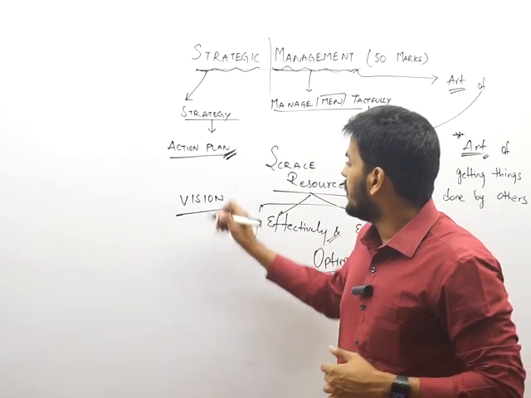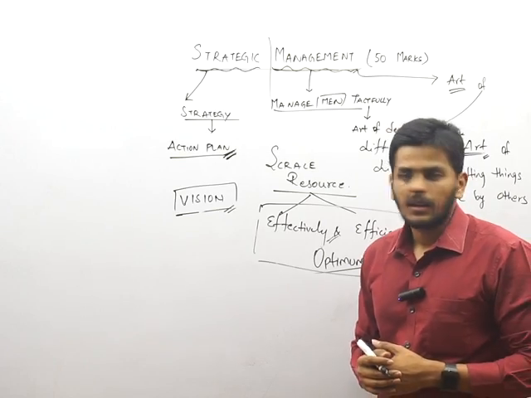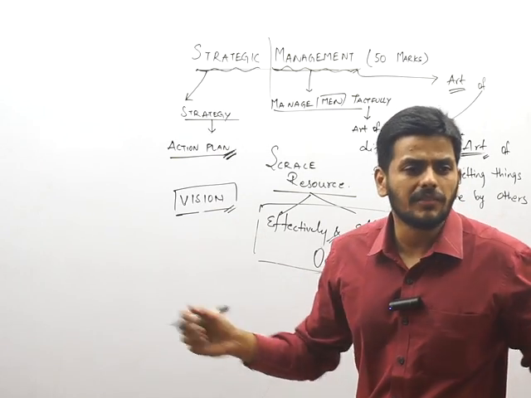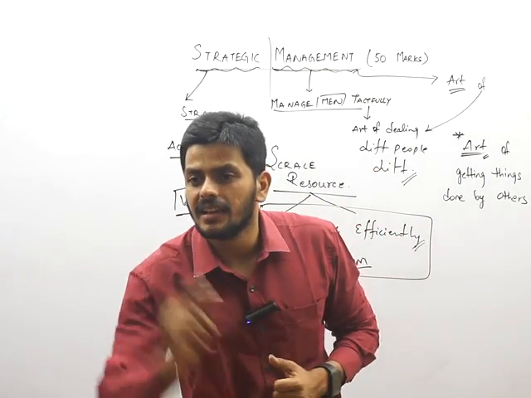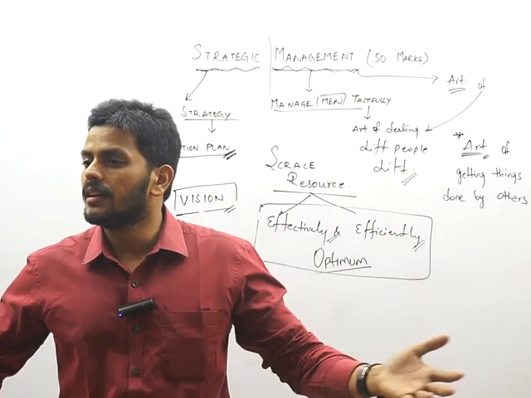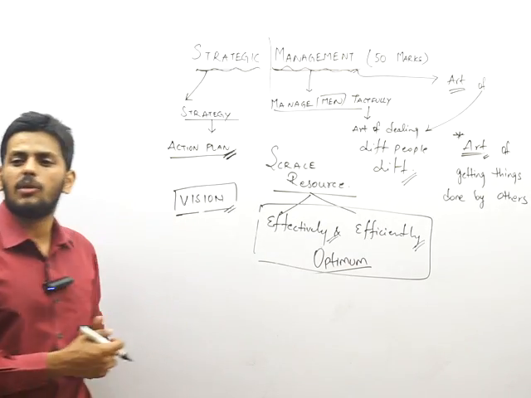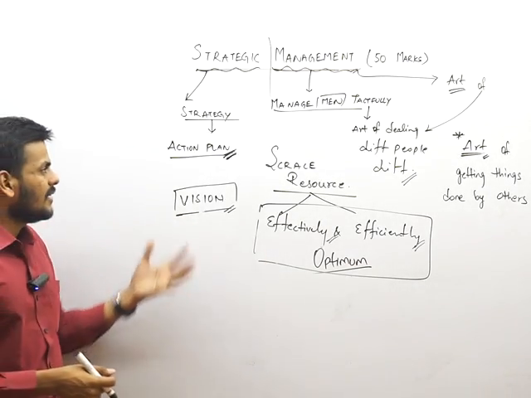Clear? So here what we are trying to understand is that strategy is an action plan to achieve our vision. Very simple, in one line you can close the definition. What is strategy? Strategy is an action plan designed for what? To achieve our vision.